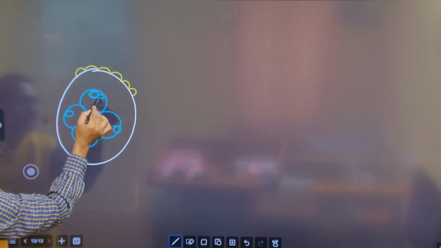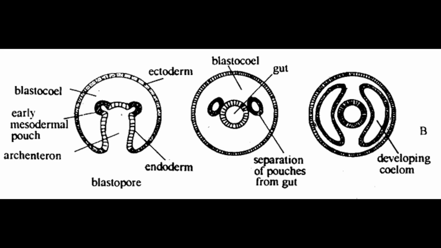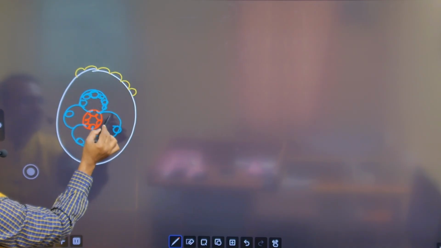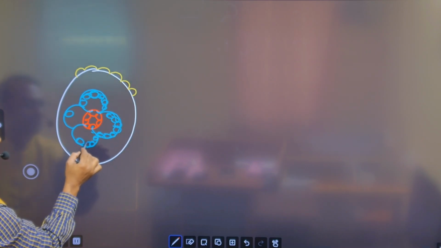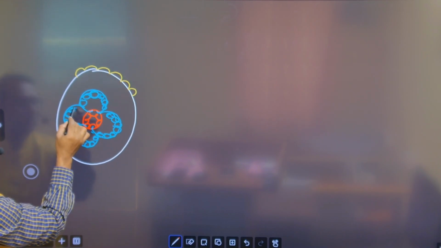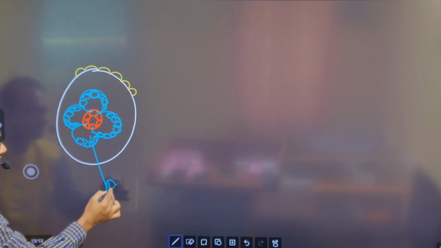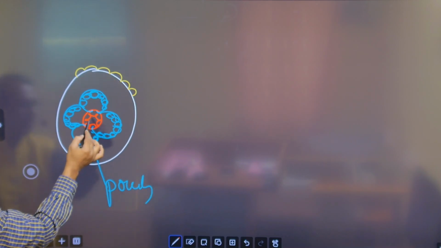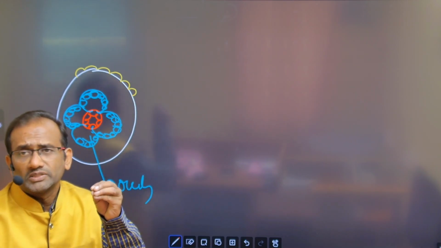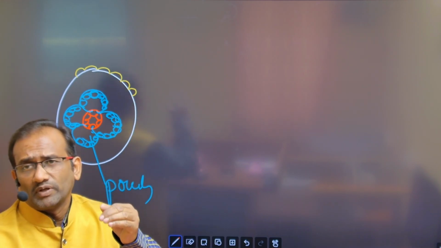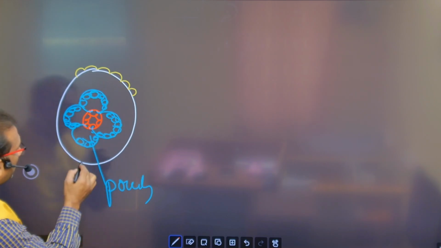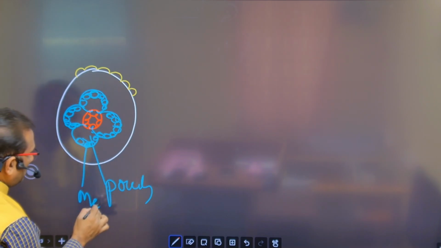These mesodermal cells collectively form the total mesoderm. So they create so many mesodermal cells like this. These are called pouches, created from the endoderm. The endoderm is also called the stomach in future, or the gut, in zoology terminology. The gut created a cell, this is called a mesoderm cell. The pouches collectively are called the mesodermal pouch.